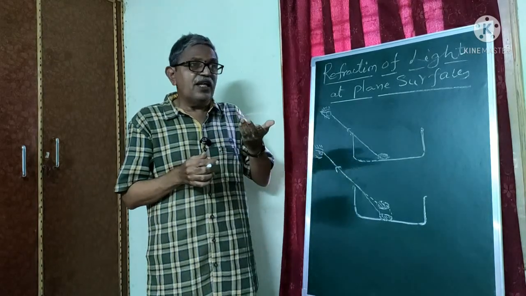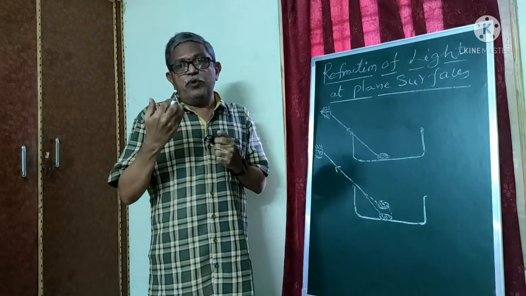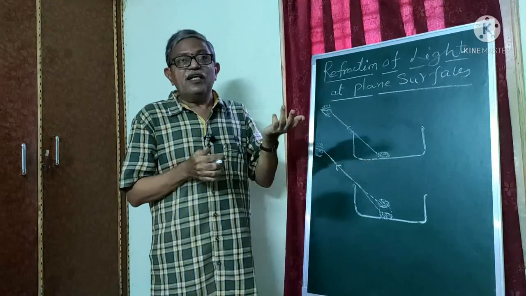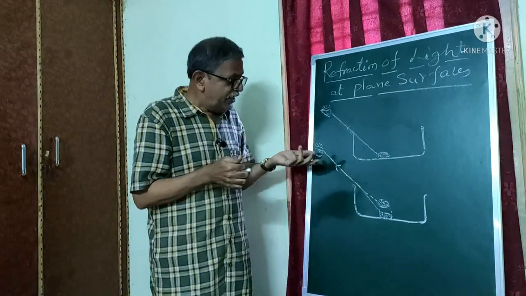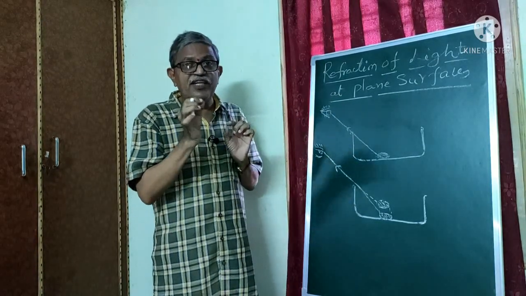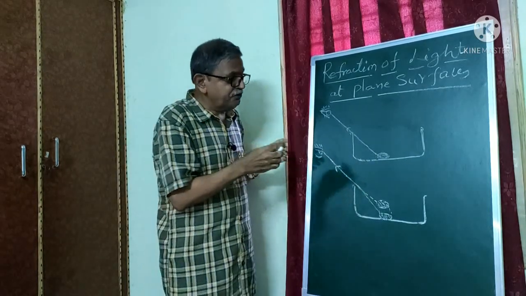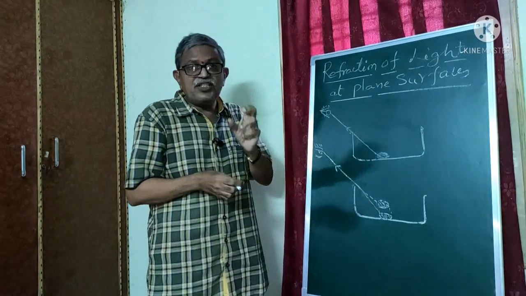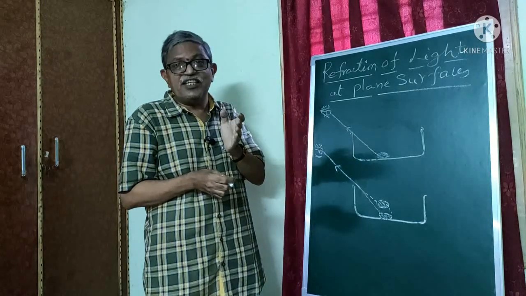Whenever light is moving in a medium, it possesses a particular velocity. For example, in vacuum, light travels with a velocity of 3 into 10 to the power of 8 meters per second. Similarly, light also passes through another medium, but there is a difference between the vacuum and the other medium. So the reason for bending is that the velocity of the light is changing here.